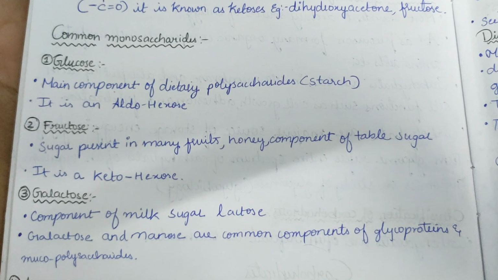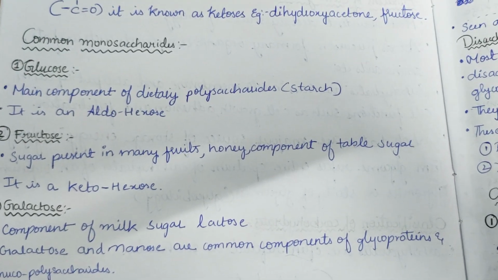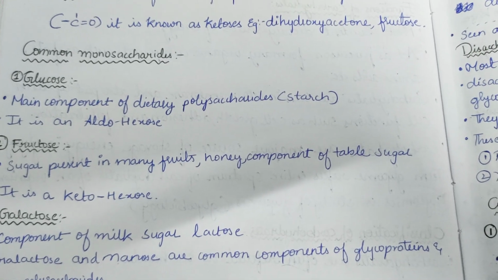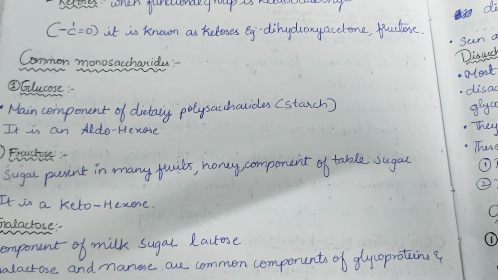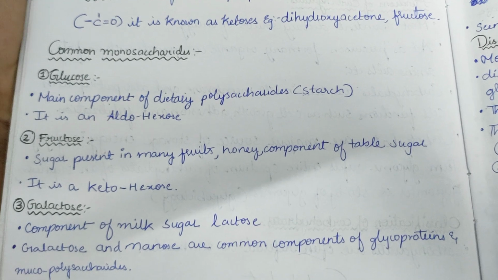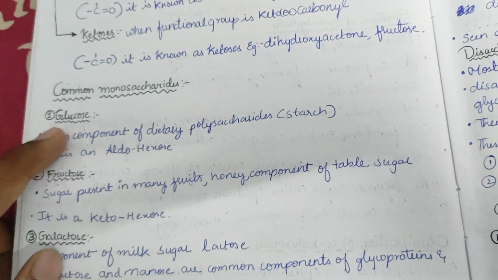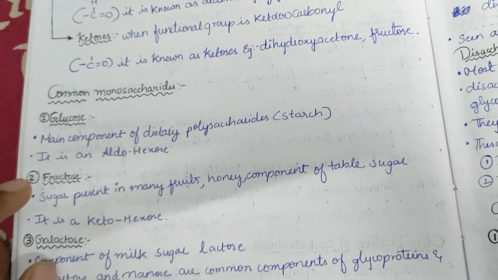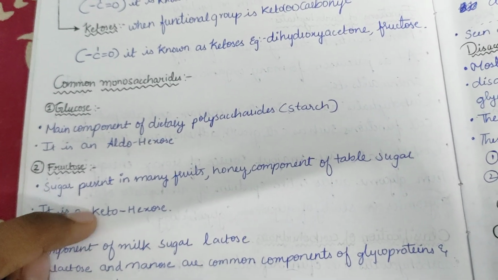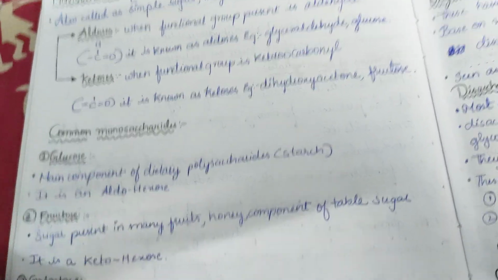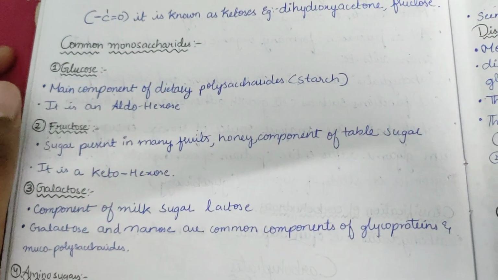Now fructose, the sugar present in fruits. Mainly it is present in fruits, honey, and is a component of table sugar, and it is a ketohexose. So we can remember glucose is an aldohexose, whereas fructose is a ketohexose. It is under ketose, and the number of carbons is 6.